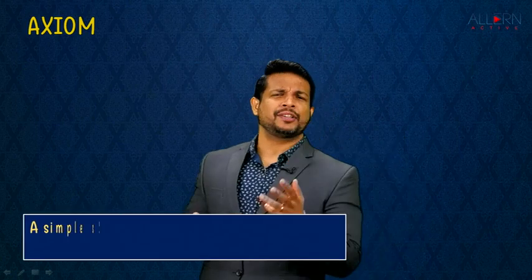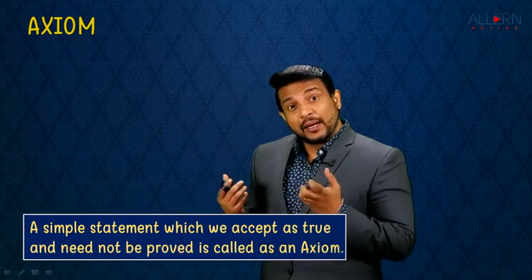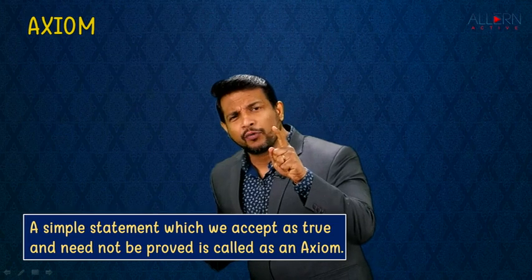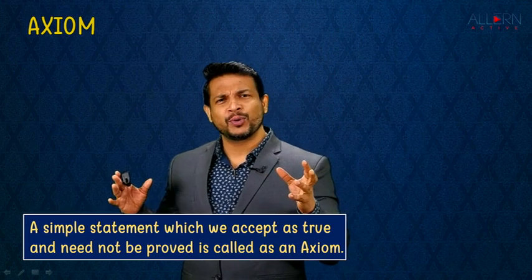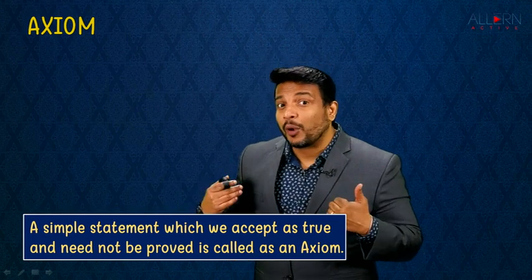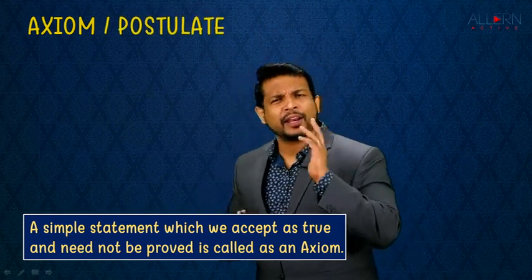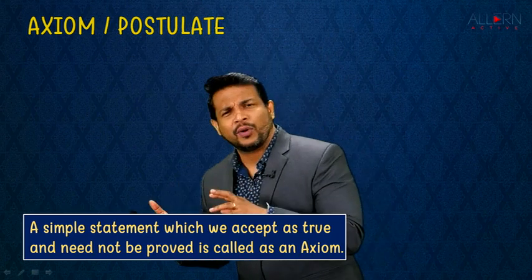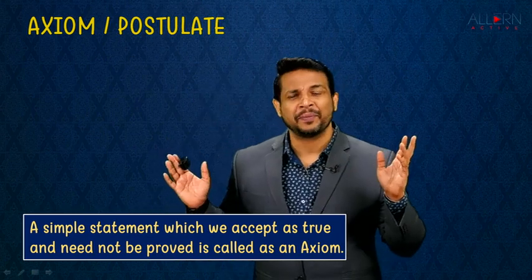Now we have learned something about an axiom. We know what is an axiom, right? What is an axiom? It's a simple statement which we accept as true without any proof. These are nothing but universal truths. And we know that an axiom and a postulate, in today's modern geometry, we consider one and the same, right? So we call it an axiom or a postulate, it's one and the same, right?